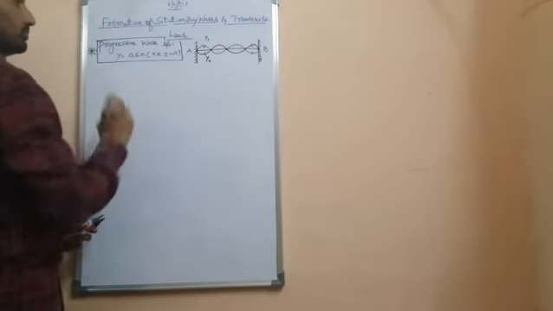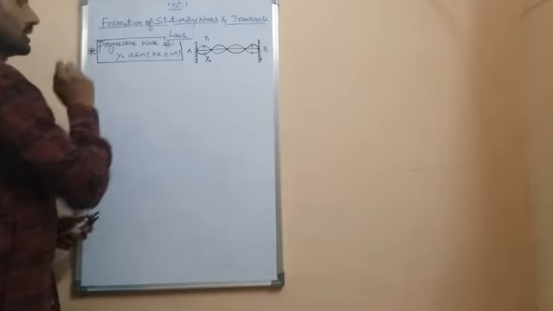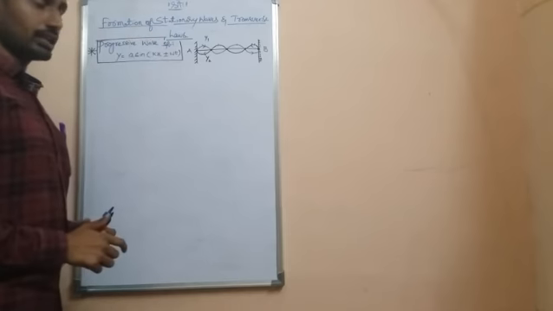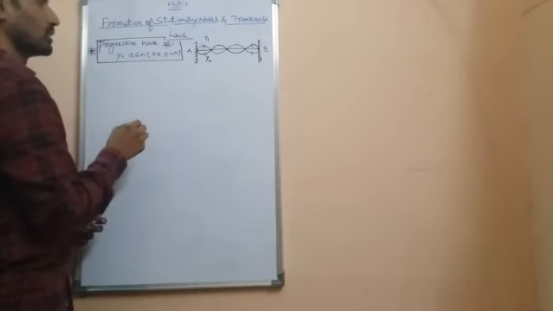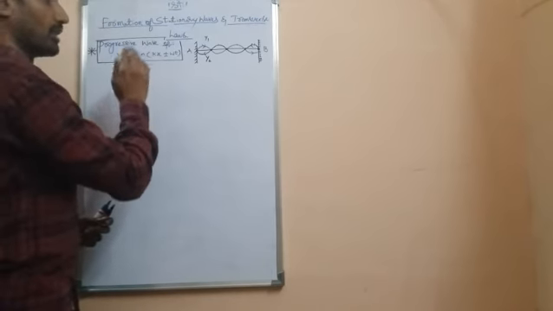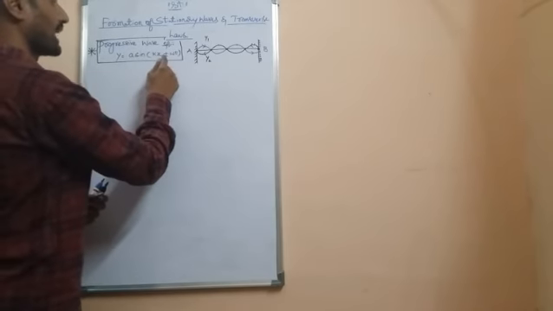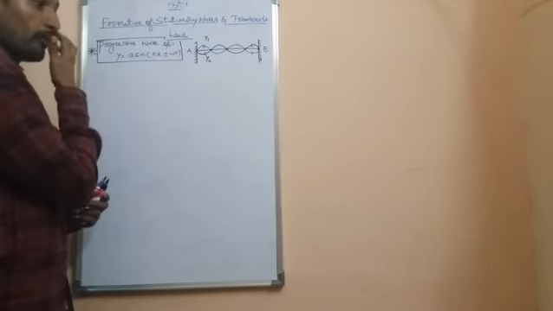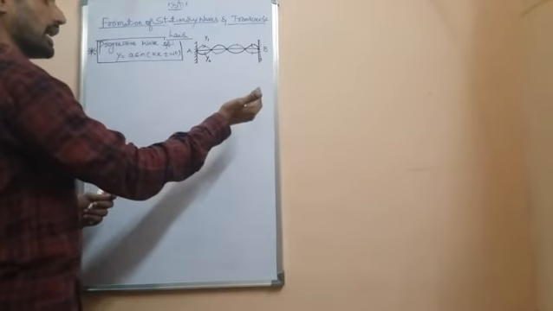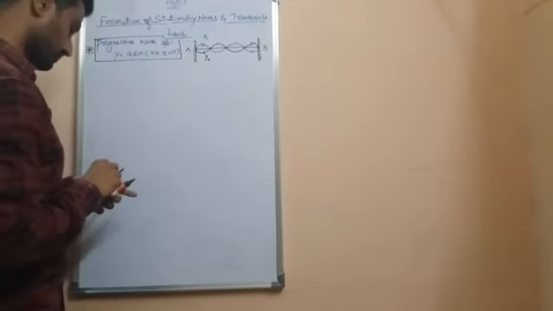A progressive wave can be represented by the equation y is equal to a sin(kx plus or minus omega t). We take the minus sign when the wave is progressing from left to right, that is in the positive x direction. We take the plus sign when the wave is reflected, that is traveling from right to left, in the negative x direction.